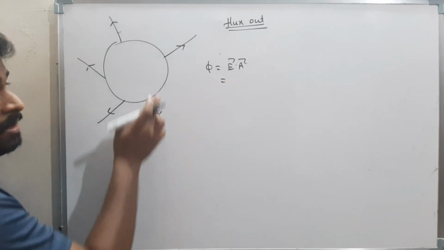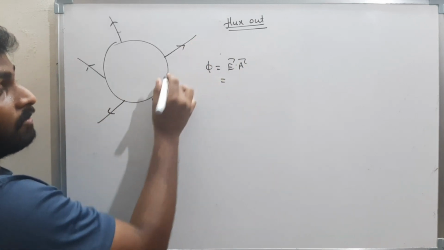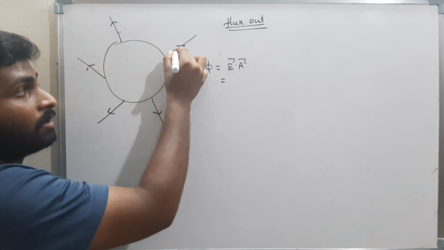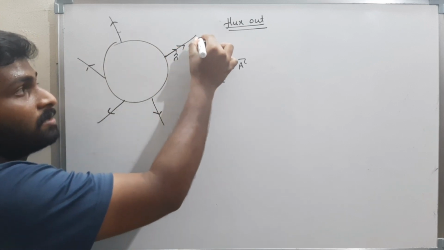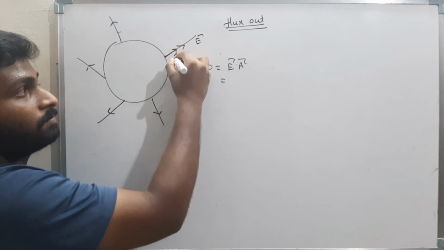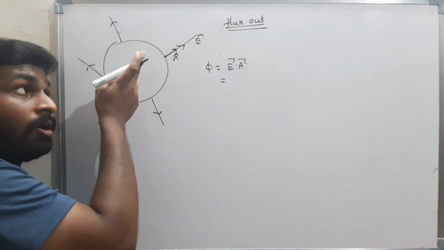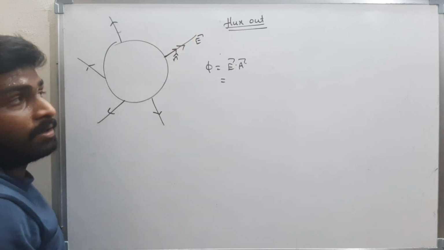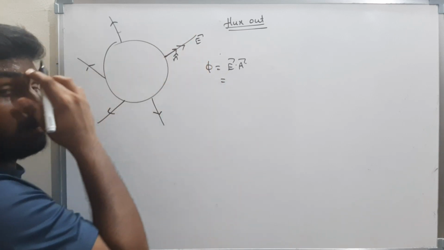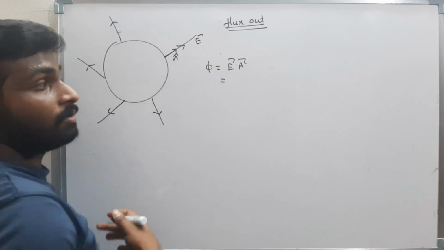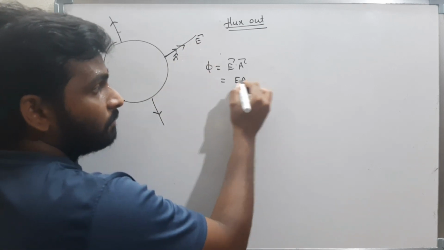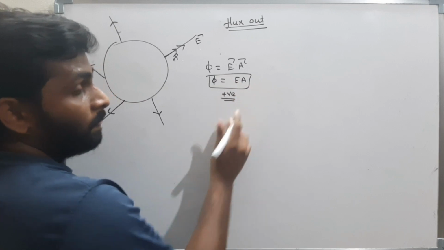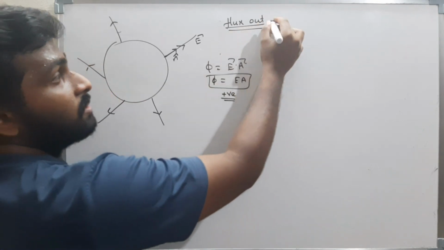What are electric field lines? Electric field lines are moving in this direction. And what is the area vector? If this is a surface, the area vector will be in the same direction, that is n cap. This is E bar and this is n cap. The area vector will always be outwards, perpendicular. Therefore, E bar and A bar are both in the same direction, so I can simply write EA. The flux is EA. That means it is positive. That means outward flux is always positive.